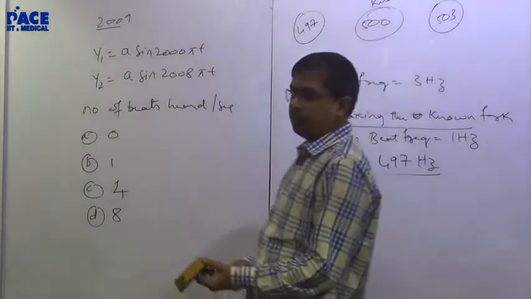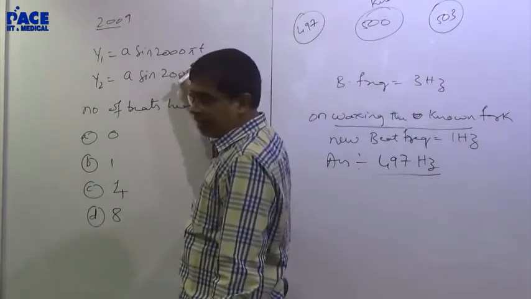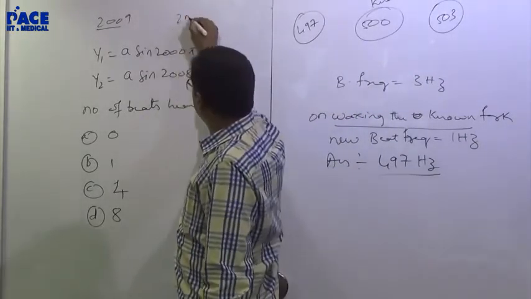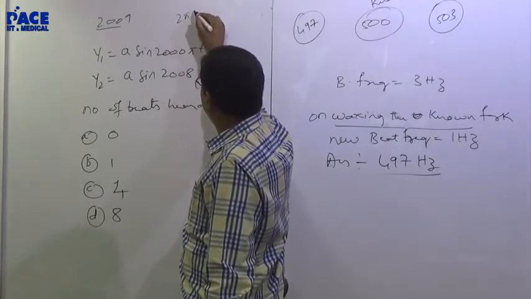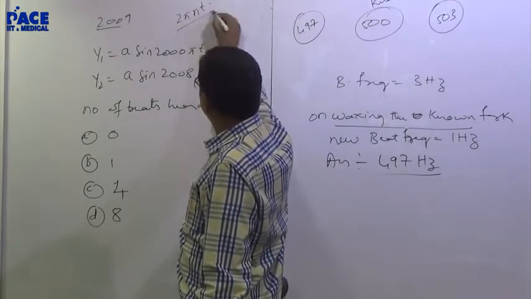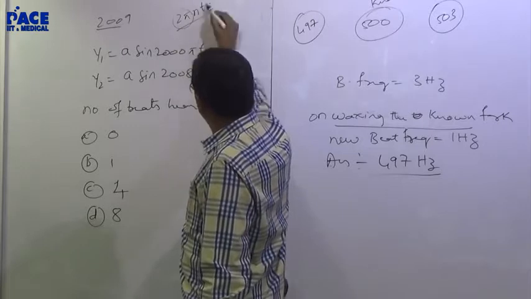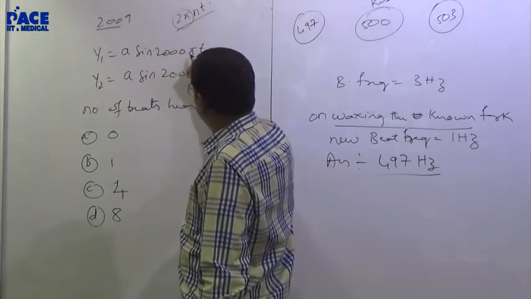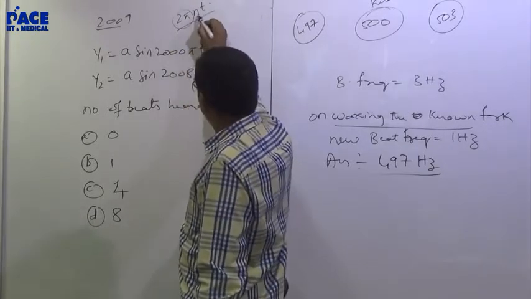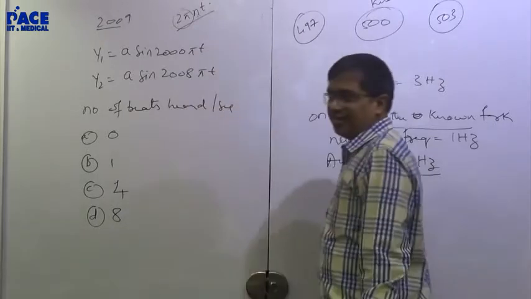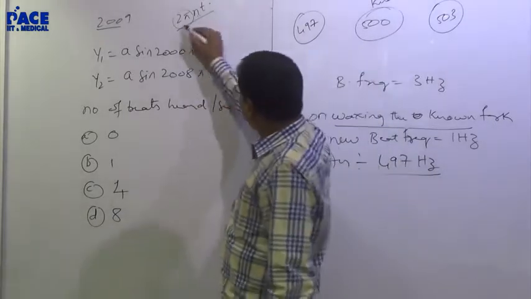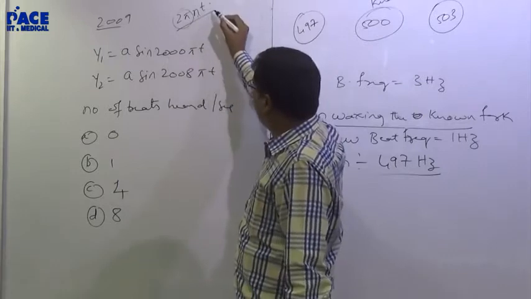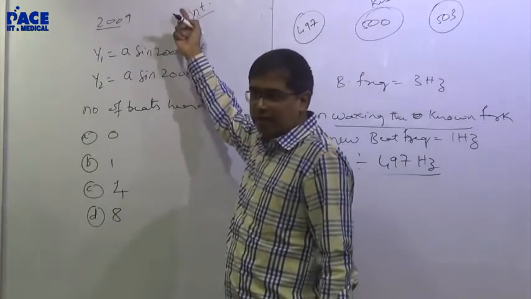See carefully. This equation is omega t, right? Omega is 2 pi n into t. So remove 2 pi and t, so n will be 1000. Compare this with omega t, omega is 2 pi n.